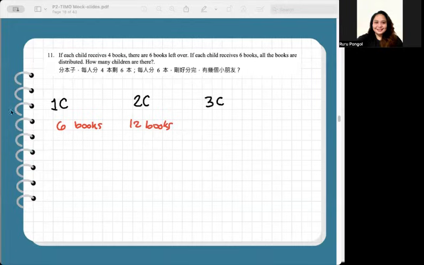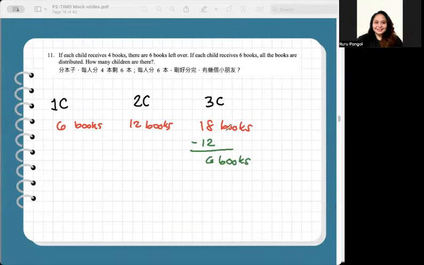As in 3 times 6 books, so 18 books. 18 books distributed to 3 children, no books left, all the books will be distributed. 18 books divided by 4 with 3 children, 3 times 4 is 12, 18 minus 12, so that's 6 books left.